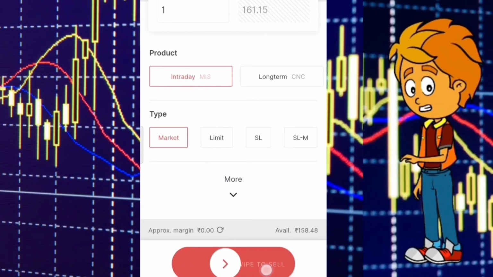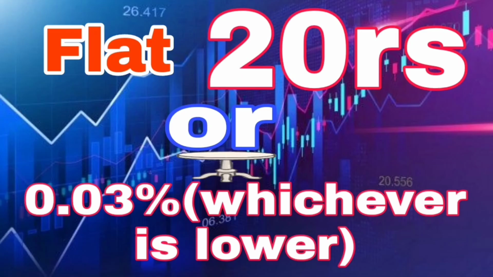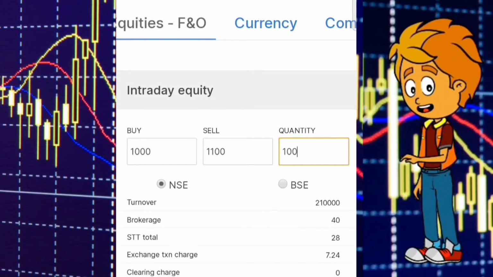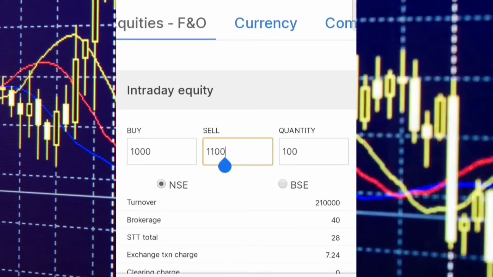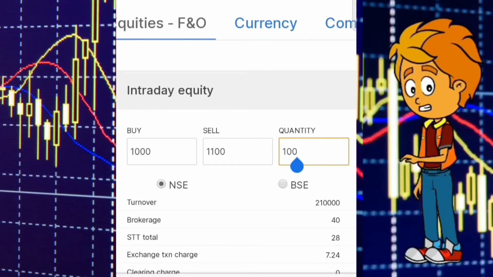And in intraday, the brokerage charge is around flat 20 rupees or 0.03%, whichever is lower. And Zerodha made a simple way to calculate the brokerage charges. In that, you can calculate the brokerage charges just by feeding the number of quantity and the amount at which you buy the stock and sell the stock. By adding this, you can get the brokerage charges. If you want to know deeply, I made a video regarding how to calculate the brokerage charges. The video link is given in my description. If you want, you can watch it.